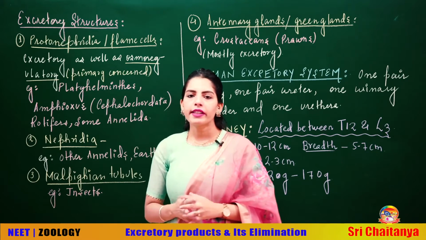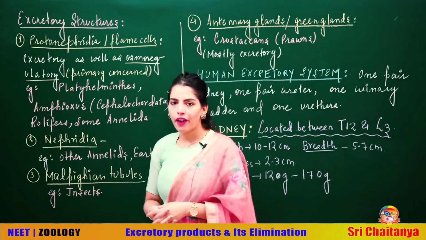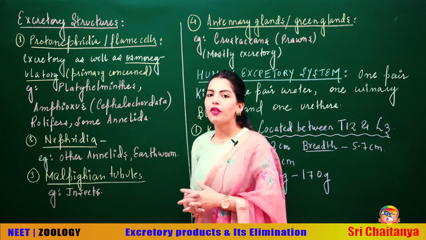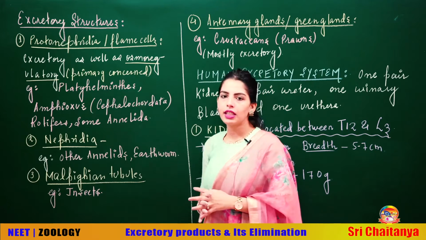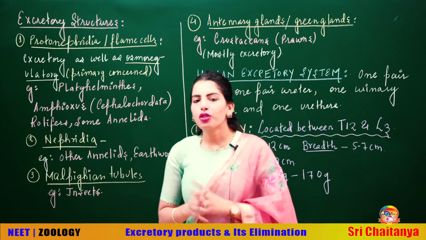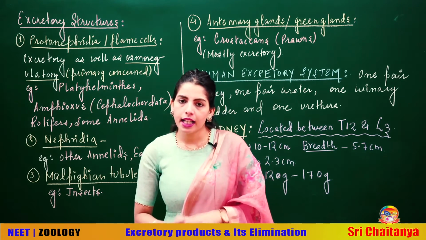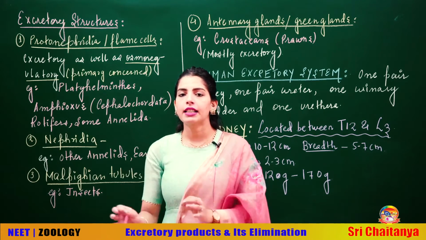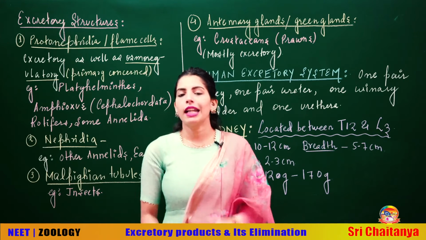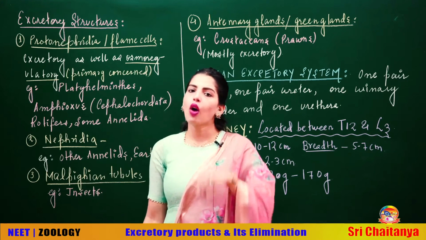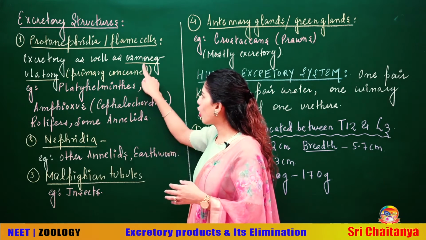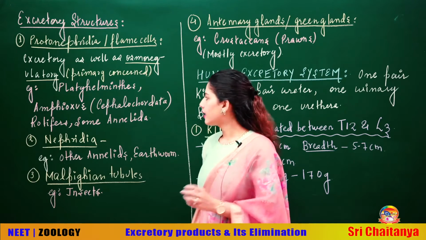So according to NCERT, what we have classified is the different types of excretory structures. Talking about the very first one, which is the protonephridia or the flame cells. Now students, these protonephridia or flame cells are primarily concerned with osmoregulation. Their primary concern is osmoregulation, but they are also excretory in function. So excretory as well as osmoregulatory, but osmoregulation is the primary concern.